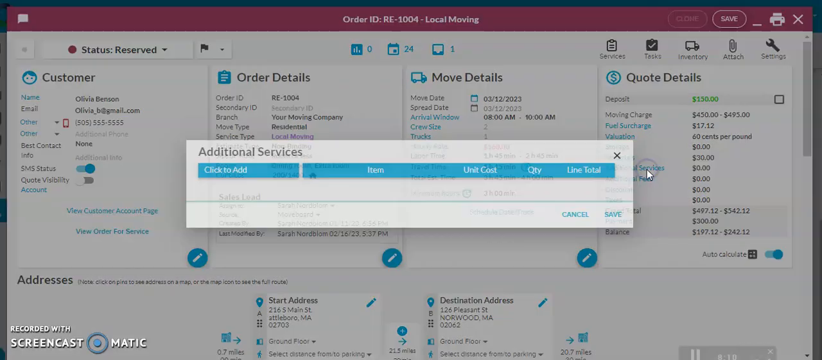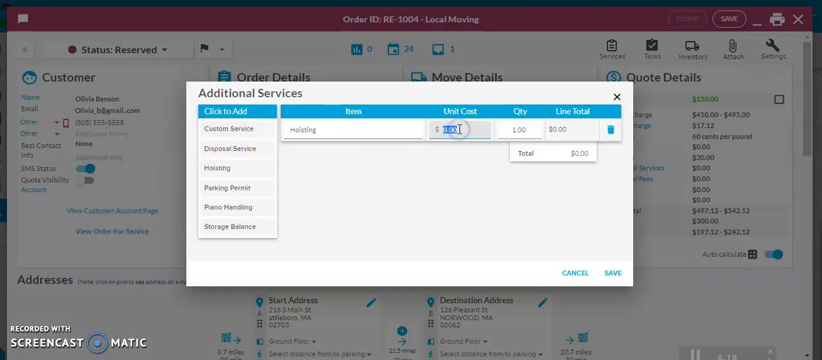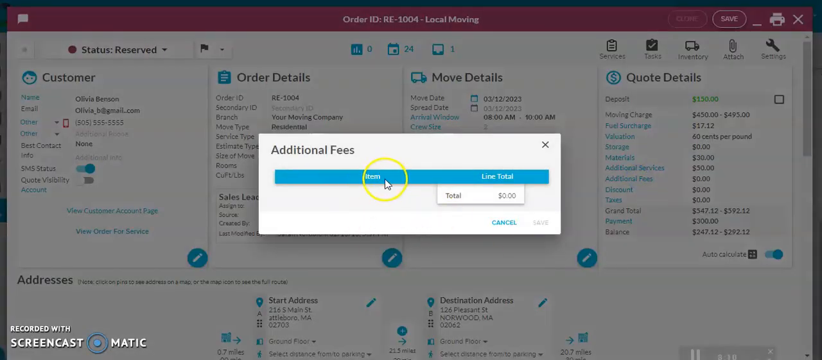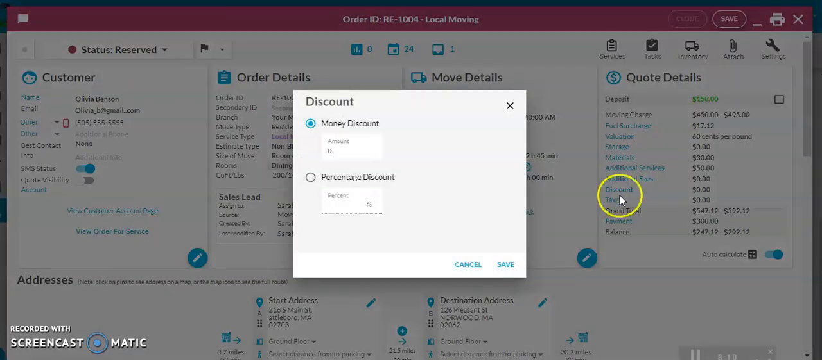Over here, you can add additional services. This is where you can click to add any of your additional services that you've already added. If you have a price set up automatically from the settings, it will populate. Additional fees, these populate automatically based on your settings. These are things like long haul carry charges for long distance moves, additional stop fees, and equipment fees if you have those set up. Over here is where you can see and set a discount for your moving charge if you want to, either a dollar amount or a percentage discount.